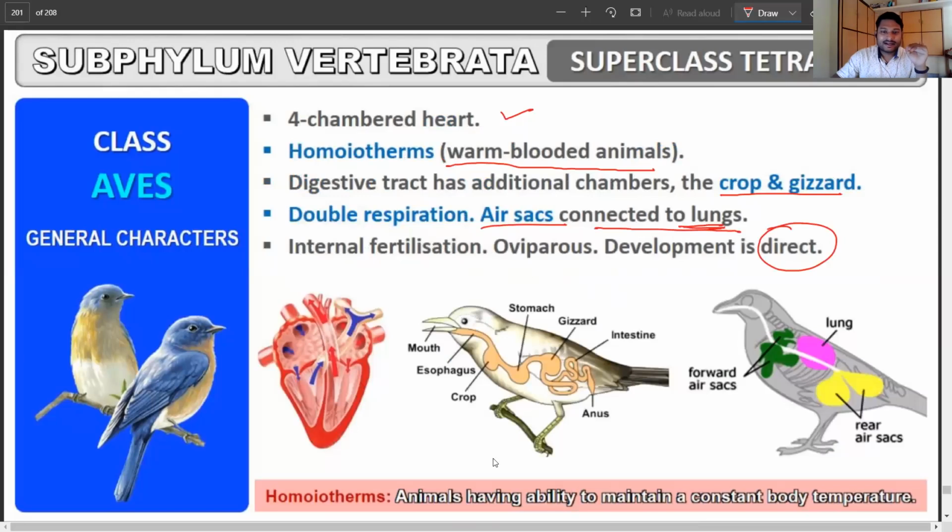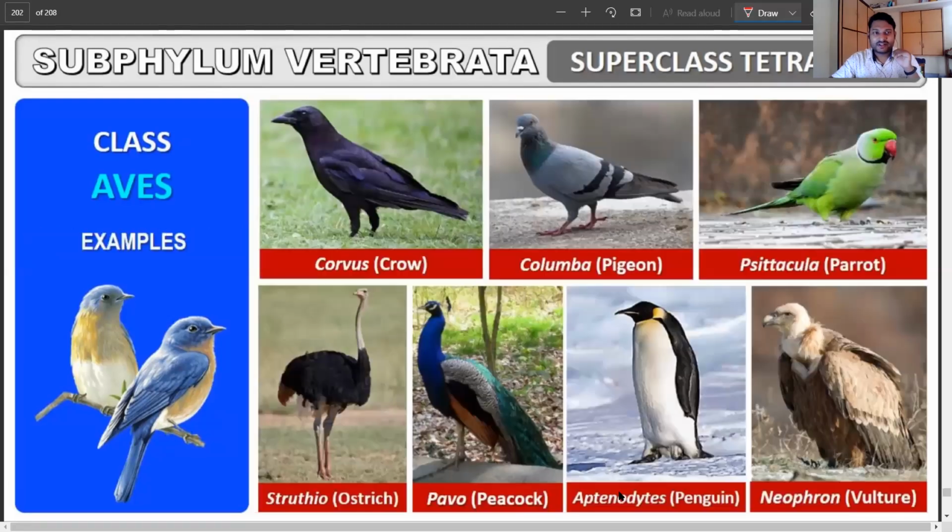Now again, in homeotherms, these are the animals which have the ability to maintain a constant body temperature irrespective of what is going on outside. Typically, we maintain a constant temperature. Whether the outside condition is really hot or cold, we have mechanisms in our body that allow us to have a regular body temperature. That is what is called warm-blooded. The aves are those, and all the remaining are cold-blooded animals. That difference you have to keep in mind.